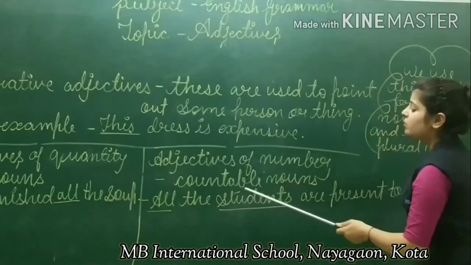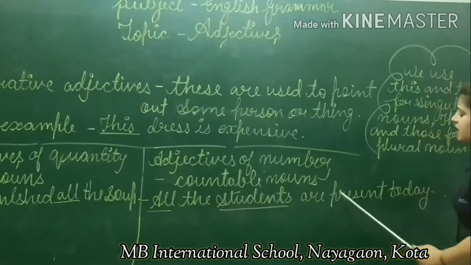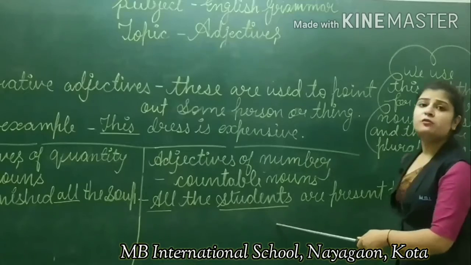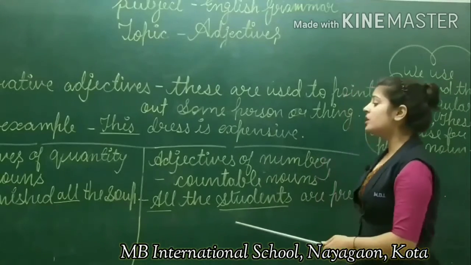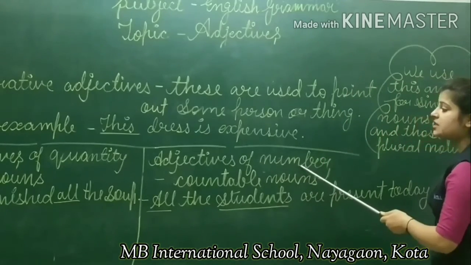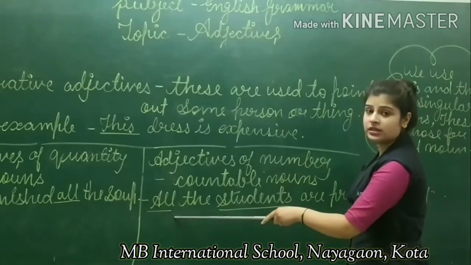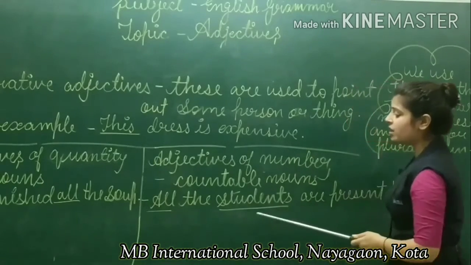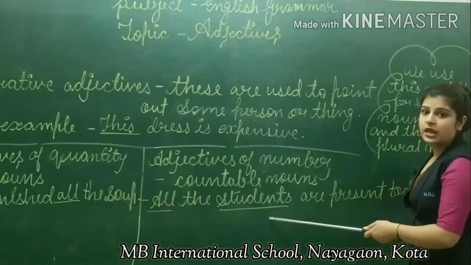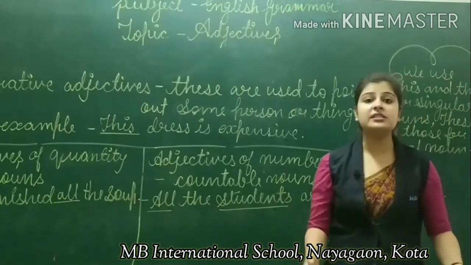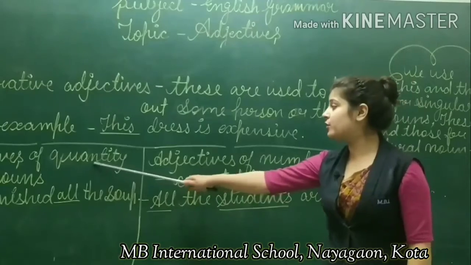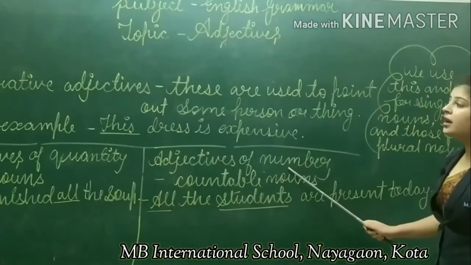Now, all the students are present today. We can count students, so it is a countable noun and an adjective of number. So you don't need to focus on these words, you have to focus on the nouns, so that you can understand the difference.